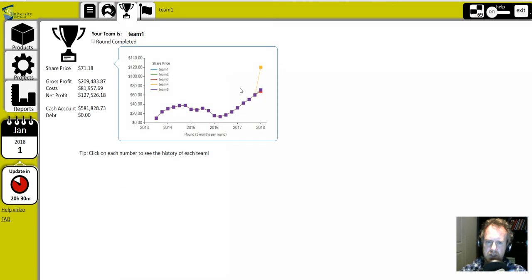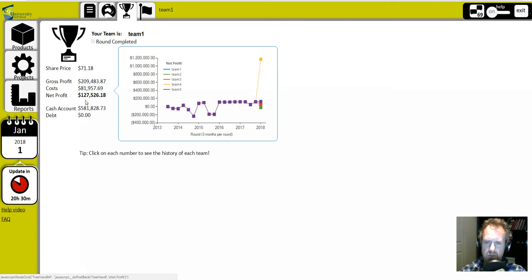In this case, you can see that this is the initialization of the simulation. So that's the backstory, and it's popular to have every team doing exactly the same thing on there for a competitive comparison, so they all started at the same place. But here you can see that the simulation has just started and the teams have diverged in their decision making. Clicking on these numbers gives different information in the chart.